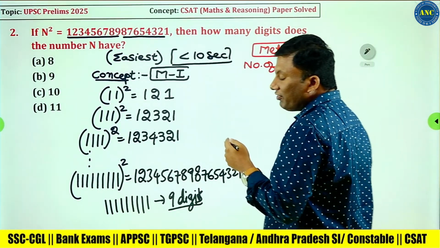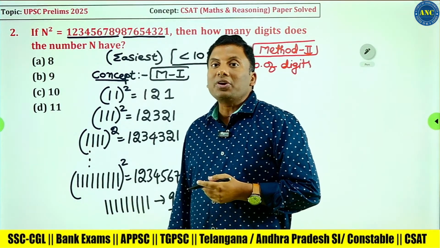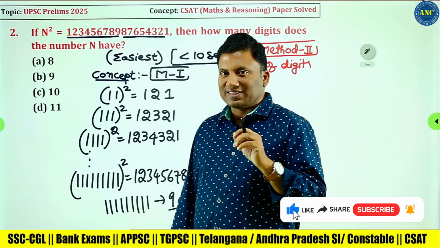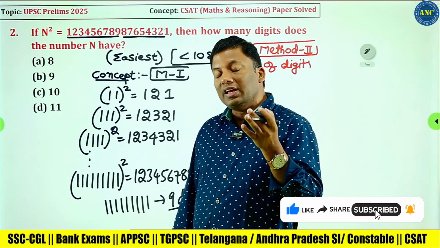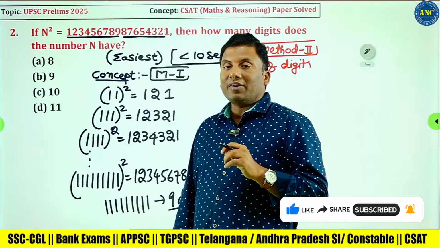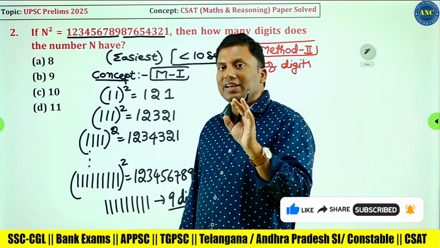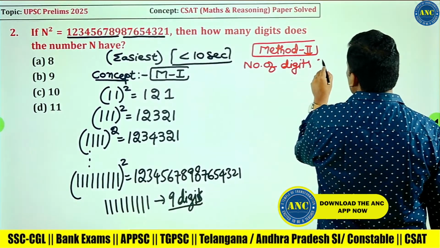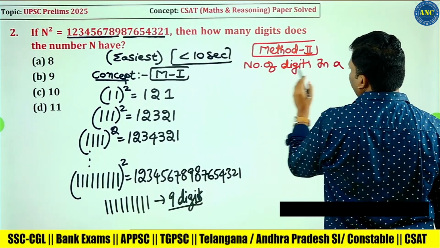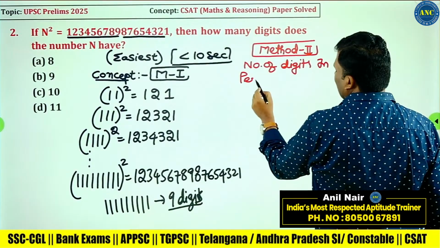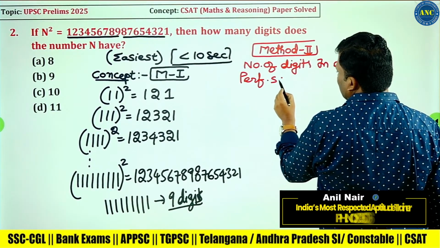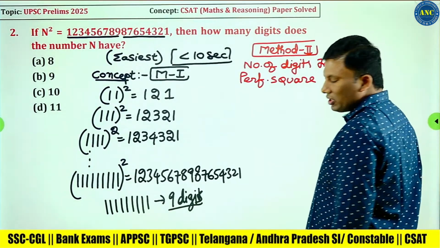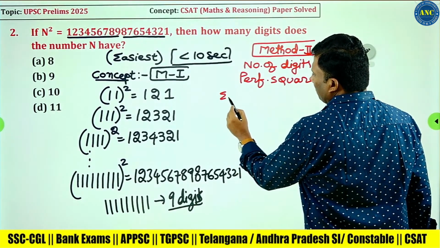You don't need to find the answer and count the number of digits. He is just asking the number of digits. He is not asking you the value of n. He is asking how many digits n will take. Number of digits in a perfect square is something I generally discuss in speed calculation. Suppose, see here, I will solve 3 examples.